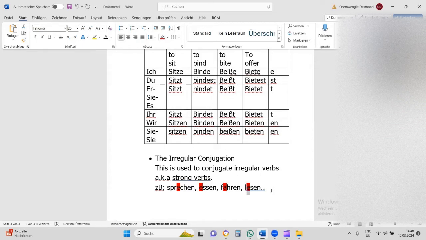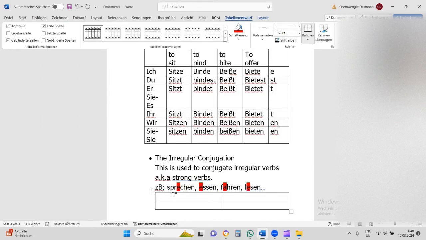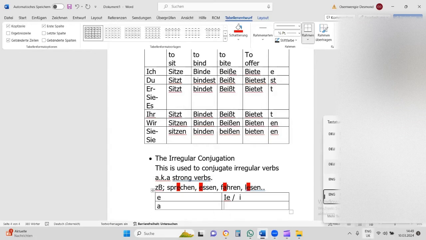The reason is this, and I'll do a table to make it easier for you. The letter A there can change after conjugation to IE or to E, and the letter R can change to the one with umlaut. The ending still remains the same, but the letter in between begins to change, which is a bit problematic, but don't worry, you will get used to it.